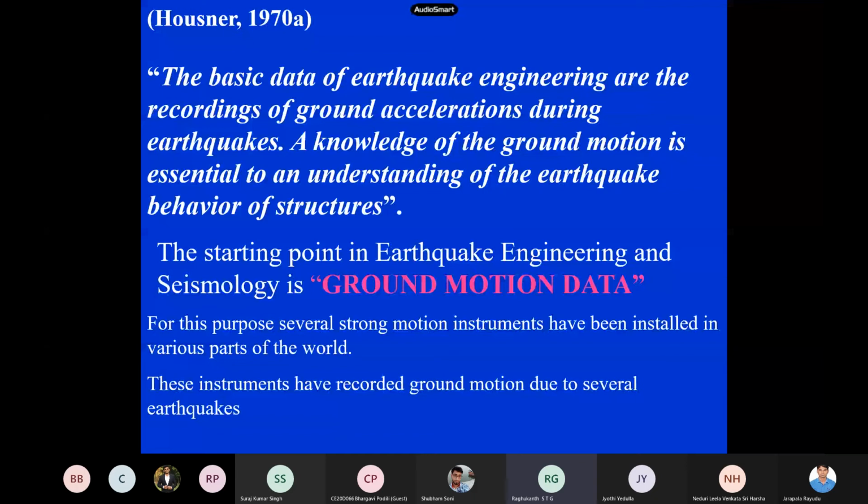Now this is one very famous statement, which states that in earthquake engineering, the most fundamental thing is the data itself. Earthquake engineering is basically what we call an inverse subject. So here, the starting point in earthquake engineering, seismology, the entire thing, is basically the data.